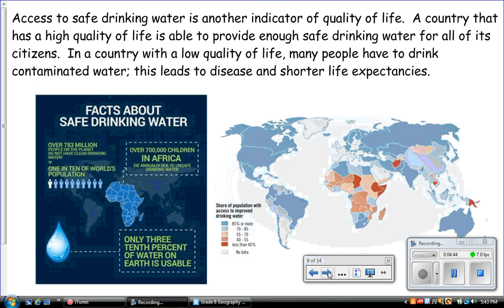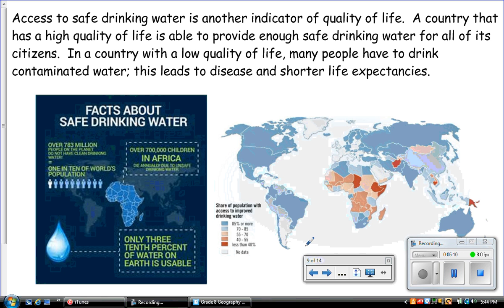Access to safe drinking water is another indicator of quality of life. A country that has a high quality of life is able to provide enough safe drinking water for all of its citizens. In a country with a low quality of life, many people have to drink contaminated water. This leads to disease and shorter life expectancies.